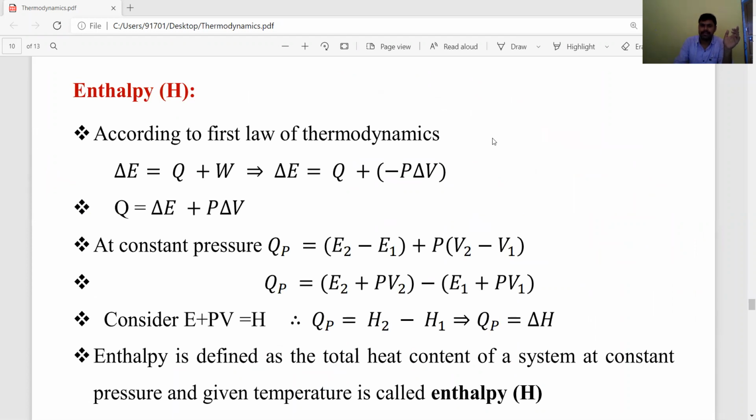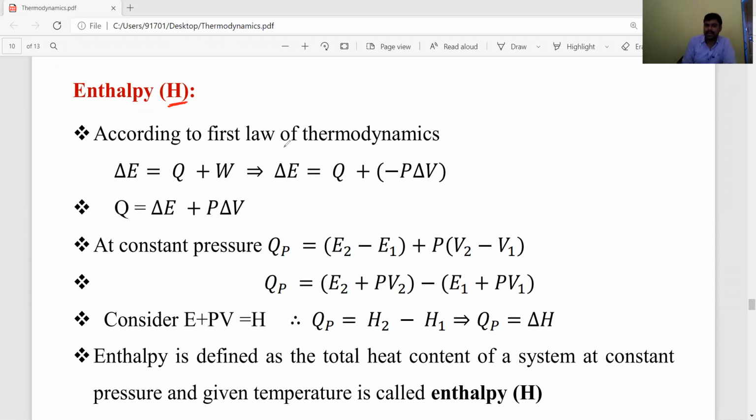Okay, enthalpy is the symbol represented by H. Now, the enthalpy formula we have to derive by using the first law of thermodynamics. We already know that enthalpy is a state function and an extensive property. So the exact or absolute enthalpy value we cannot calculate, but the change in enthalpy we can calculate. Let's see how to derive that enthalpy formula.